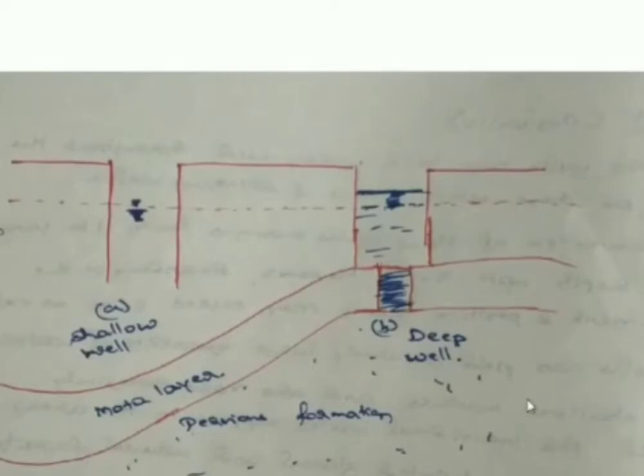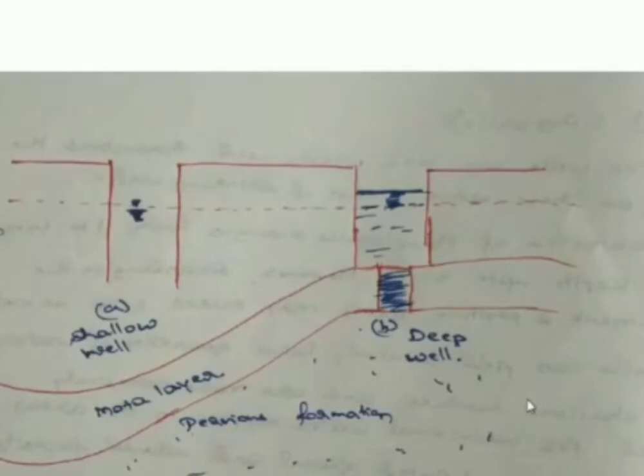So a well is a hole or a shaft excavated vertically in the earth surface to bring the groundwater to the surface. Occasionally we make use of this well for the purpose of subsurface exploration, or we can think of artificial recharge also by excavating the wells.